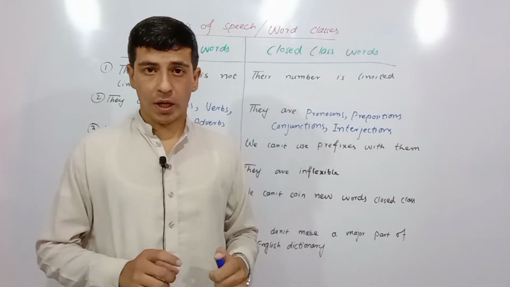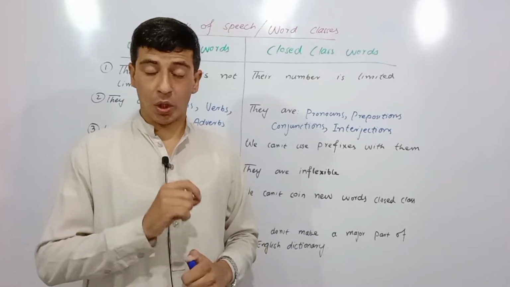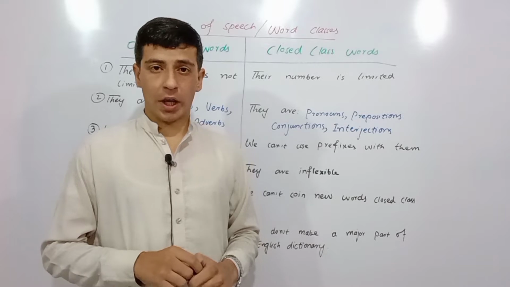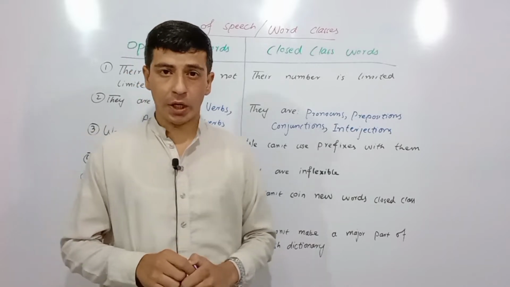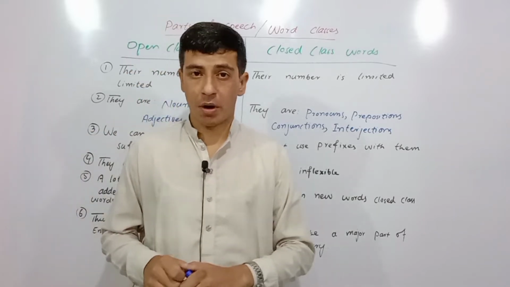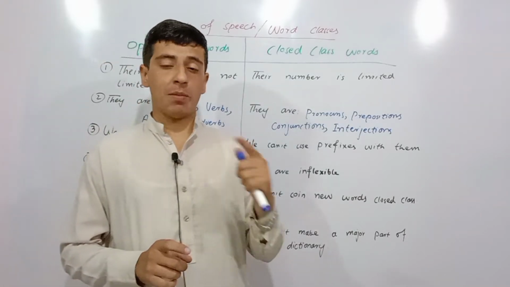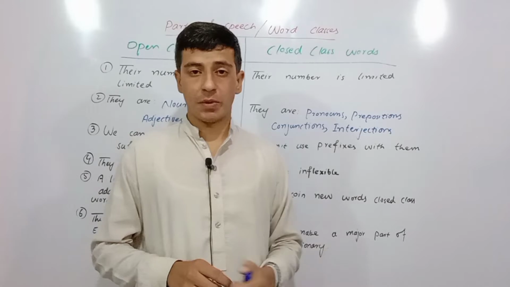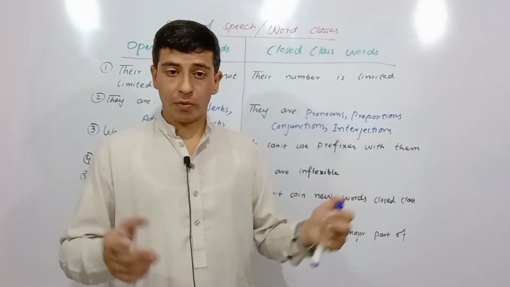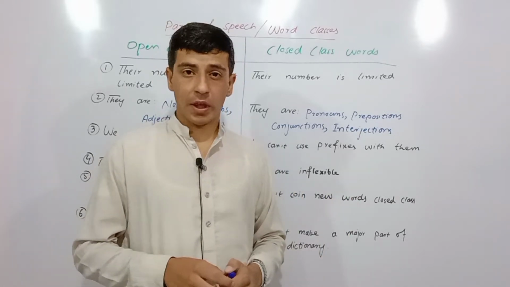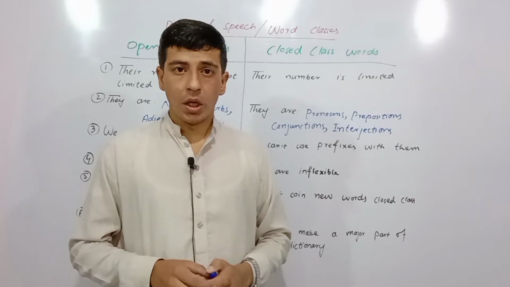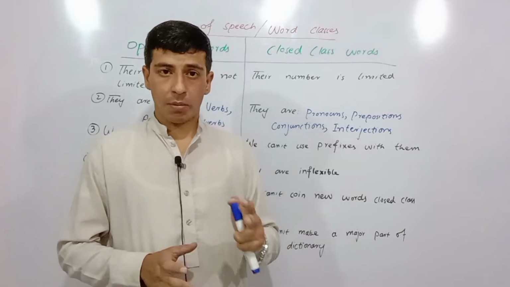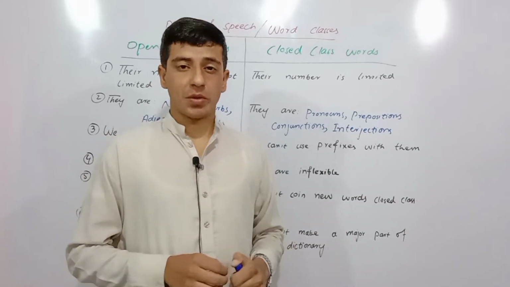So remember, we have got 8 parts of speech in English. We do not have 9 parts of speech. Those grammarians who say we have got 8 parts of speech are including the determiners in the parts of speech. They say that the determiners are a specific type of adjectives, and actually they are adjectives. So the authentic thing is that we can say there are 8 parts of speech. We do not have 9 parts of speech.